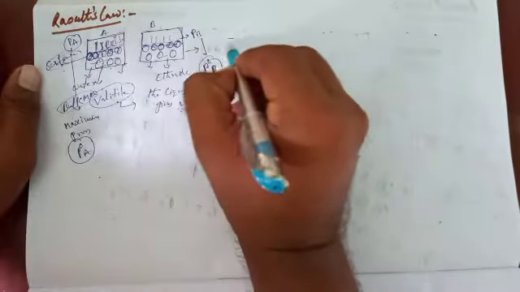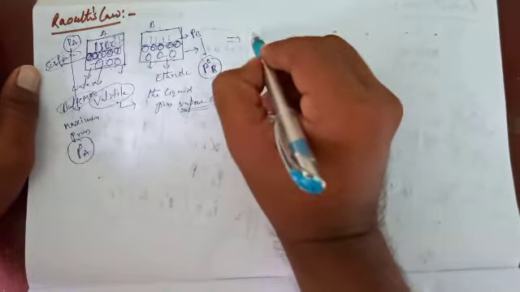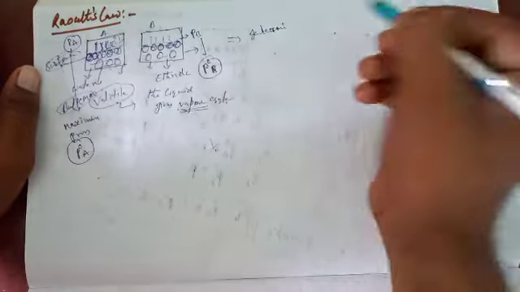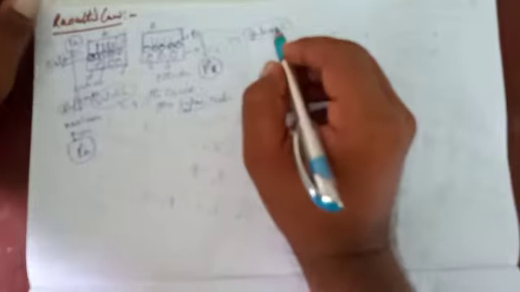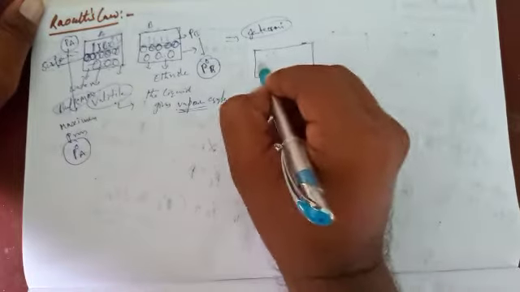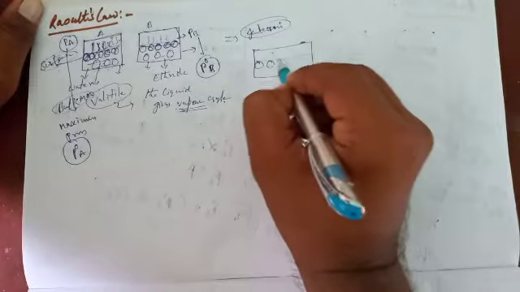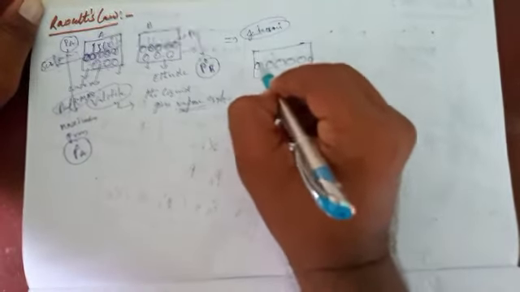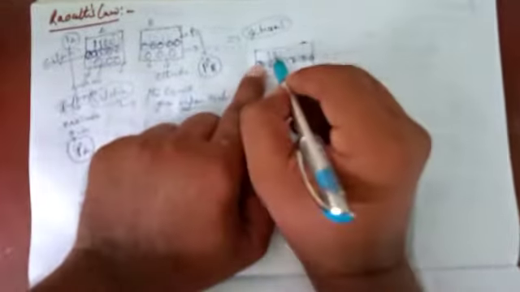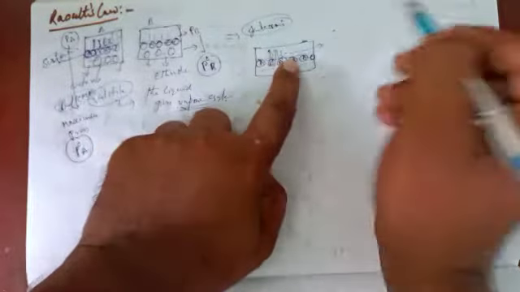Okay, these two liquids are intermixed to form a solution. Suppose this is intermixed to form A, B. These two liquids are intermixed and give some quantity of pressure.